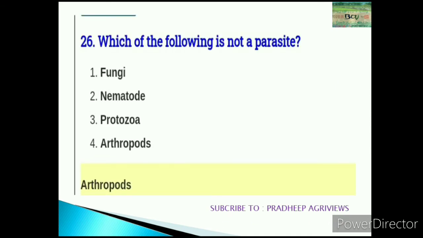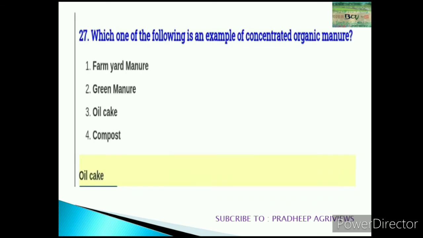26. Which of the following is not a parasite? Read the question: not a parasite, so arthropods. 27. Which one of the following is an example of concentrate organic manure? Concentrate organic manure, oil cake.